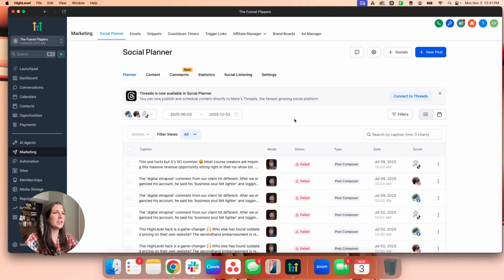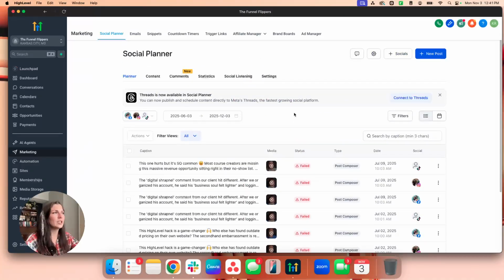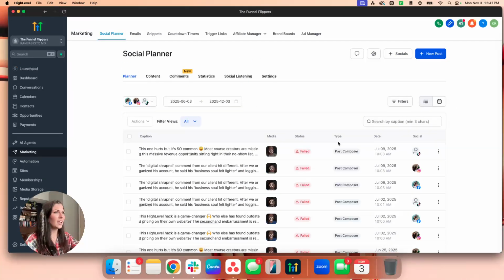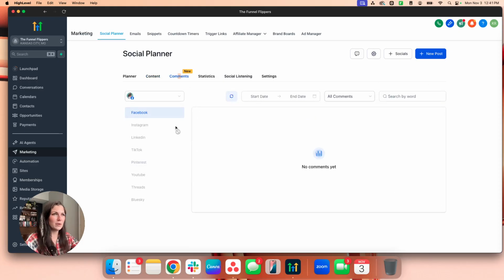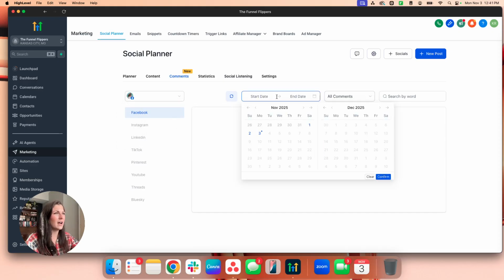So, social planner, this area is going to pretty much look the same. Nothing too crazy here. Obviously, we have our content where we can do the recurring, review, RSS, template, all that good stuff, approval, and category queue. This is kind of what's exciting. This wasn't here previously. You can now go ahead and actually manage all of your comments inside of this area.